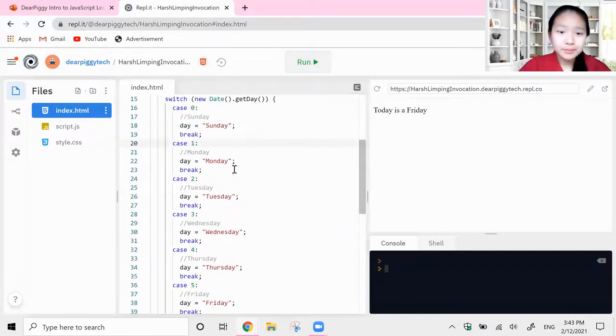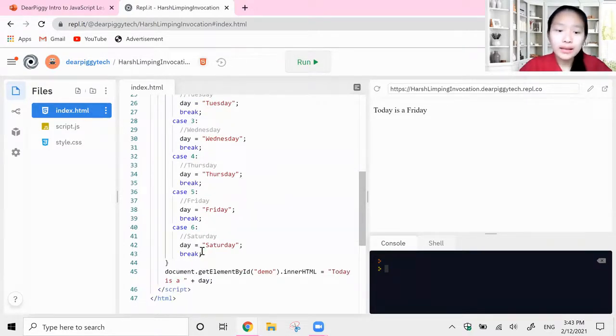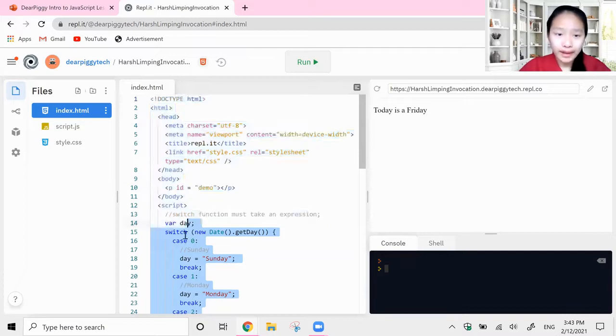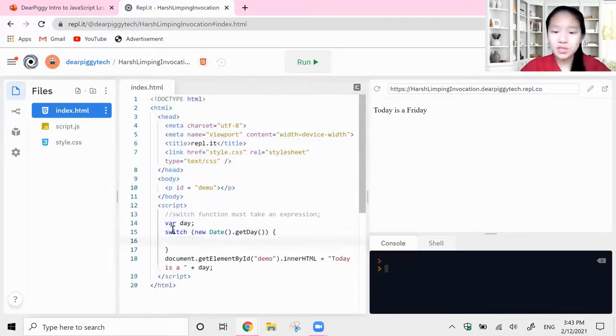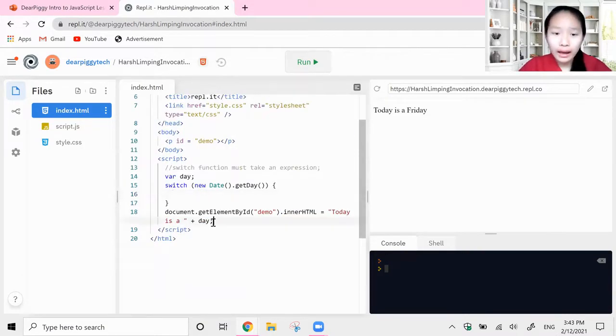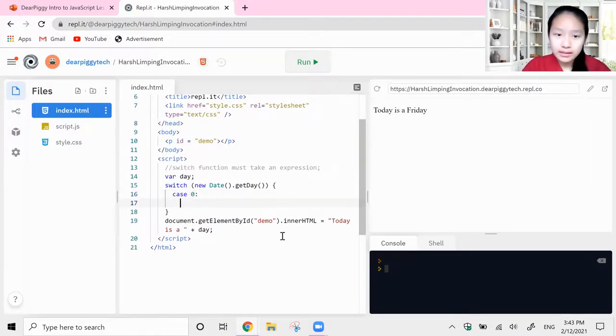So basically, what I'm going to do now is get rid of all the cases and just leave us with the empty switch function. Now, let's go ahead and write a case. Say case 0 is Sunday. Then in case of Sunday, we would set day, or this time I'm not going to say day, I'm just going to set it to text because I don't want it to be day. This is where I can write whatever we want.